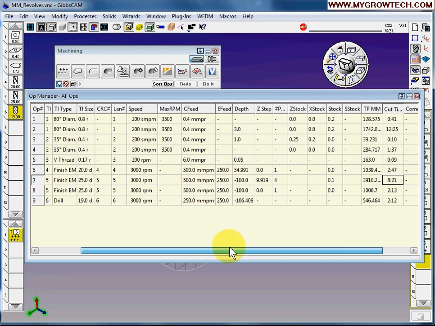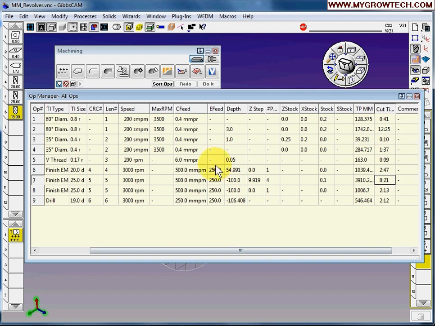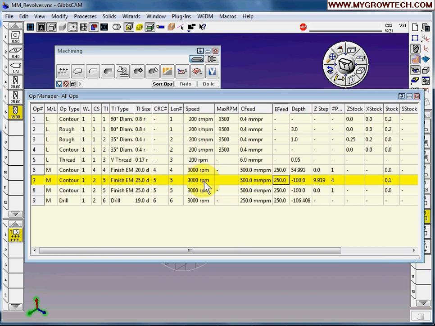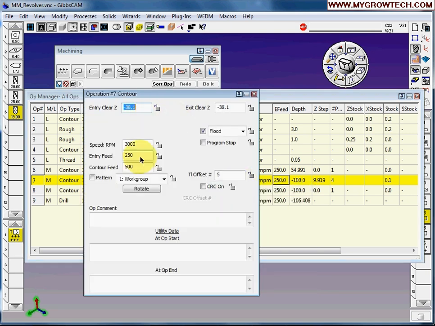At any time you can go in and change the feed rate of the process. Let's say I'm going to change the process, operation 7, operation data, right click, change it. Maybe I'll change the RPM to 3000, okay. Entry feed I'll make slower, maybe 100.